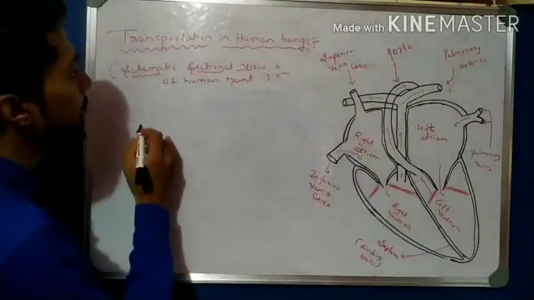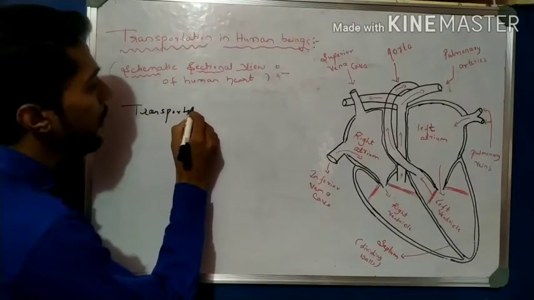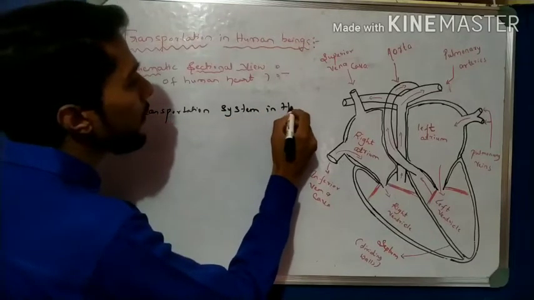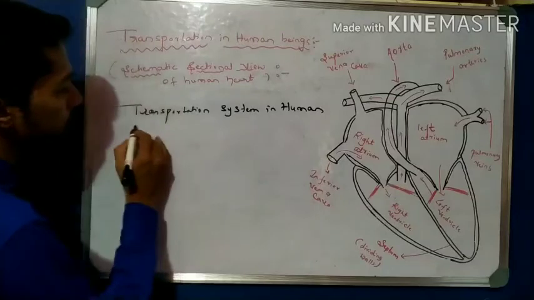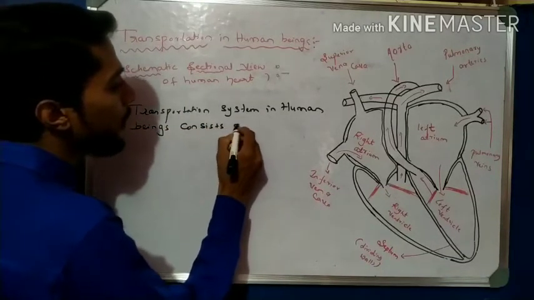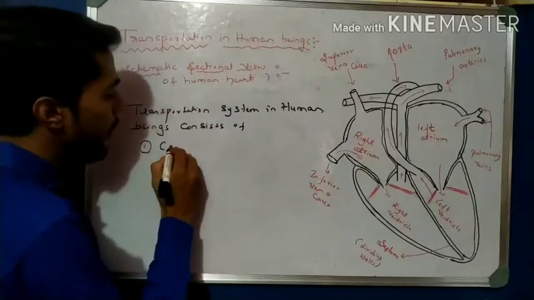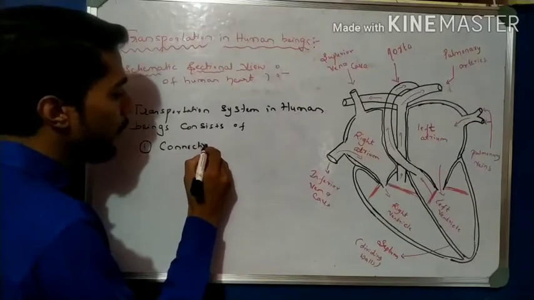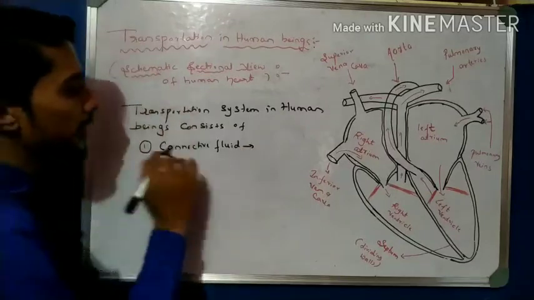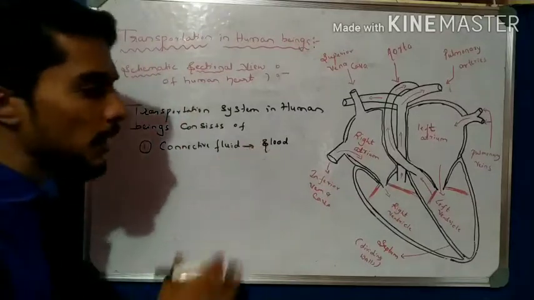So I write the first point here: the transportation system in human beings consists of, number one, the connective fluid. That is a very important part of this transportation. The connective fluid is nothing but what we call blood. Now we will discuss blood one by one.